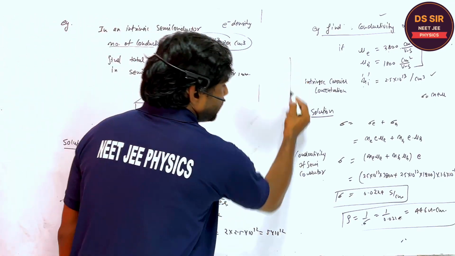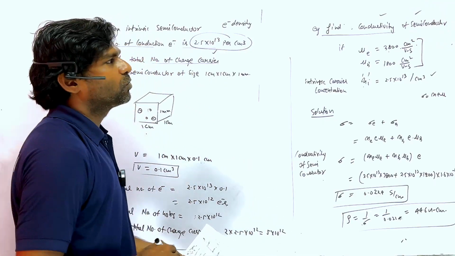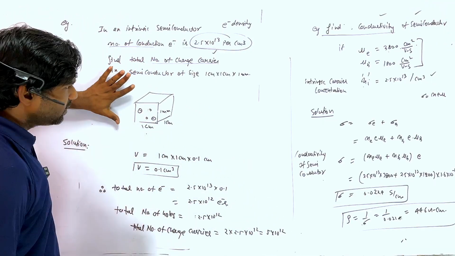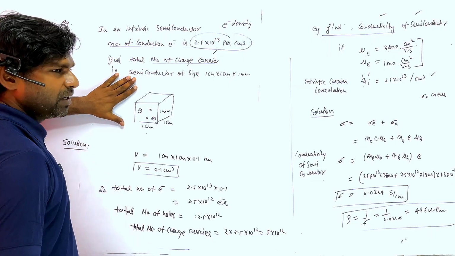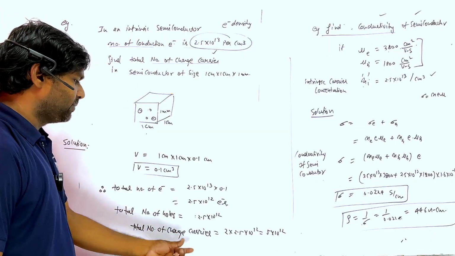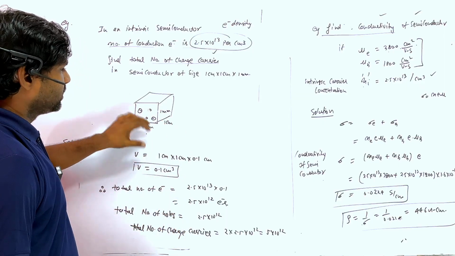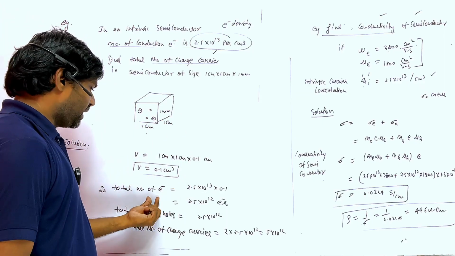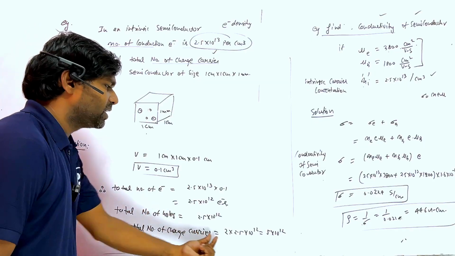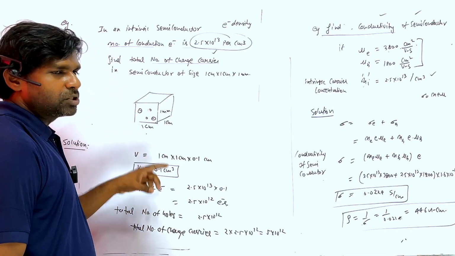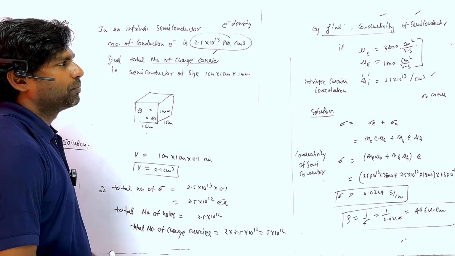Listen, one more thing. What is the purpose of doing all this calculation? This is a very important question. First of all, they will ask the total number of charge carriers in the intrinsic semiconductor. Multiply by the volume and you will get the charge carriers. The electrons and the holes are the same, and you multiply by 2 because it is electron plus hole.